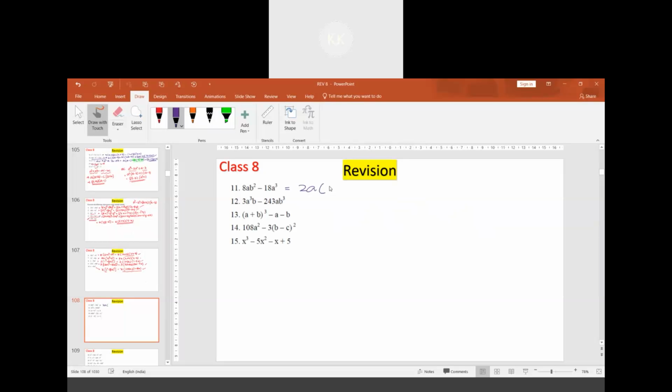Taking 2 common, we will be getting 4b square, which is 2b whole square, minus 9a square, which is 3a whole square. So it is 2b whole square minus 3a whole square, which is 2b plus 3a multiplied by 2b minus 3a. Oh, I made a mistake here. This is 3a and 2b, so it's 2b plus 3a.